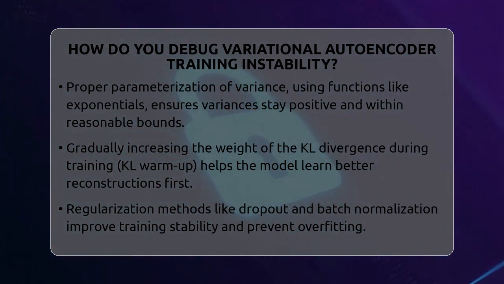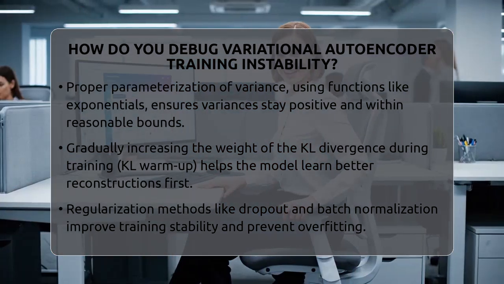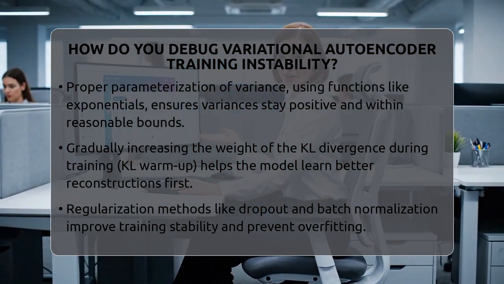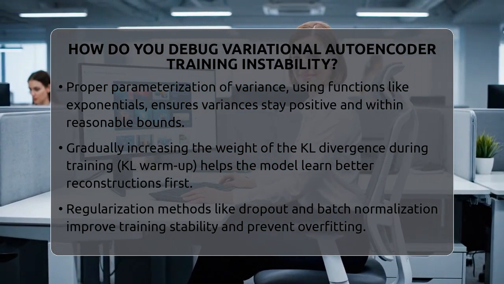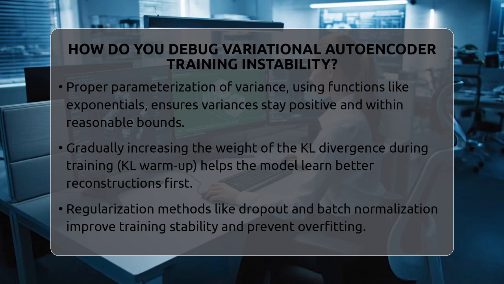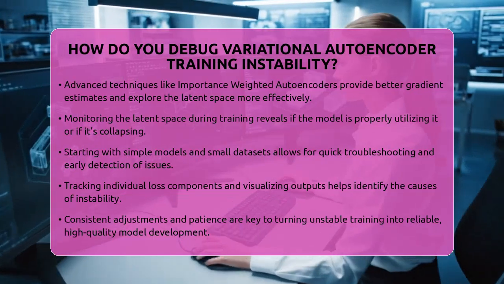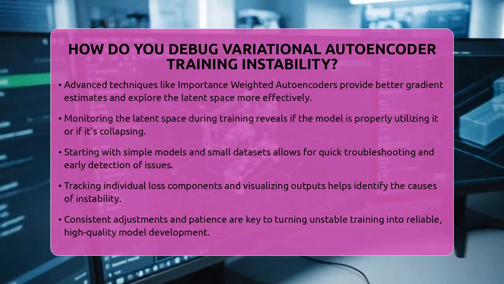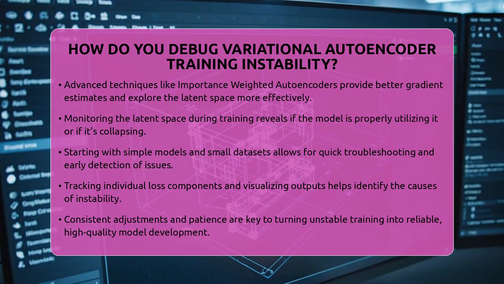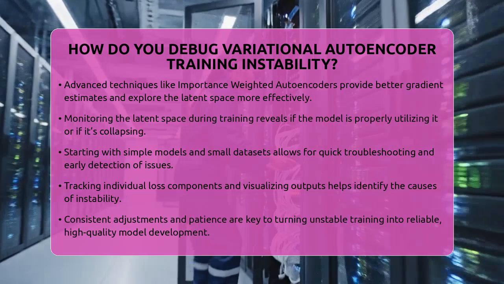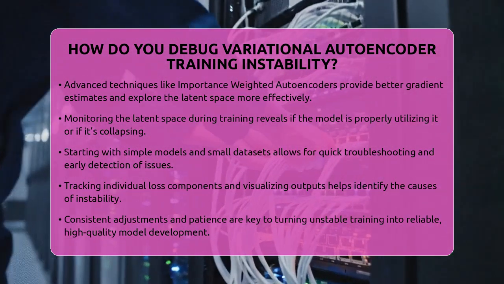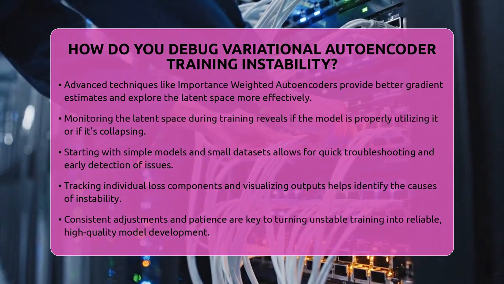Monitoring the latent space during training is a good habit. Visualize the distribution of the encoded data to see if it matches the prior distribution, usually a standard normal. If the latent space looks unstructured or collapsed, it's a sign that the model isn't using it properly and adjustments are needed. Finally, a practical debugging workflow involves starting with a low learning rate and simple model settings.